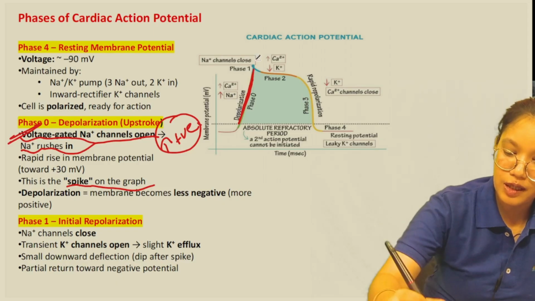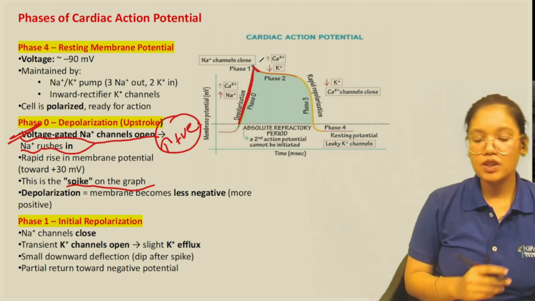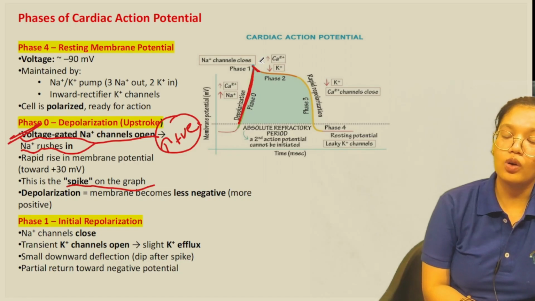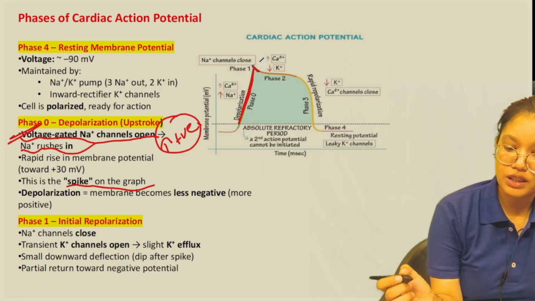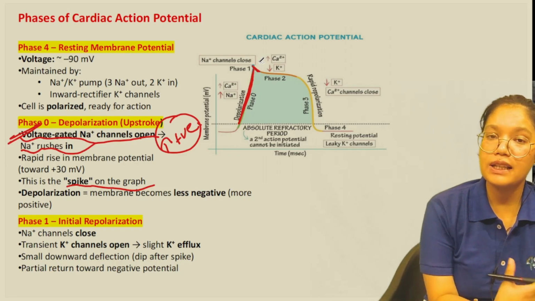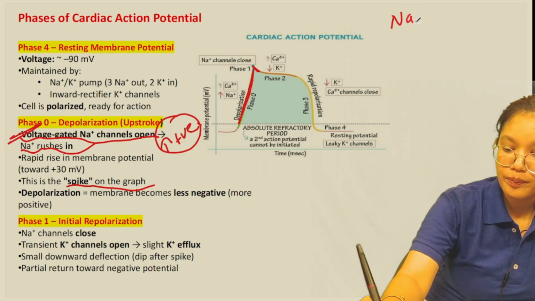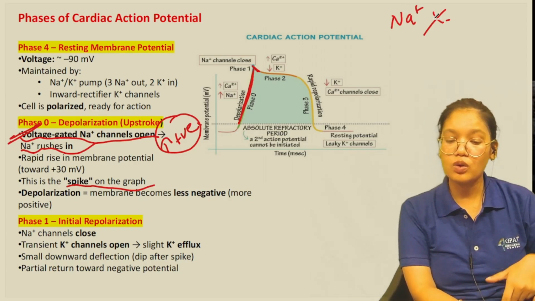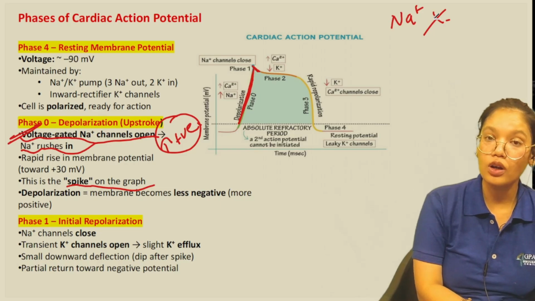Then we have phase 1. Phase 1 is also called the initial repolarization. Now why initial repolarization? Basically here the sodium channels that were opened in phase 0 close.